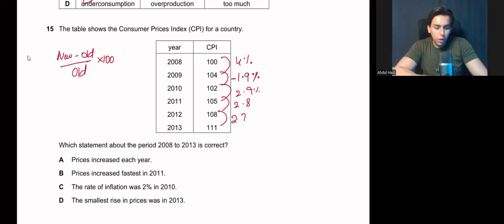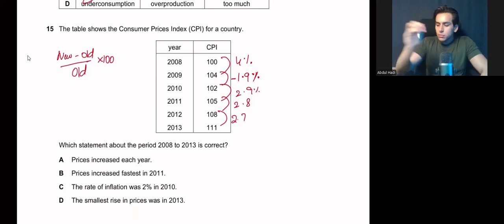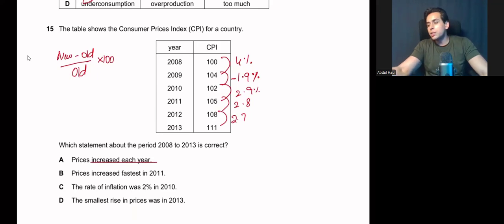Now let's take a look at the options. Price increased each year. But due to the percentage change formula, we can see that in this stage the price level is falling. So the price level did not increase each year. This is not a correct answer. Prices increased fastest in 2011, which means from here to here by 2.9%. No, the fastest increase in price was this from 2008 to 2009.